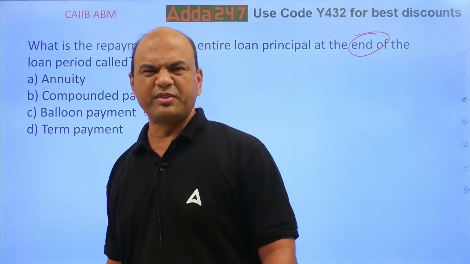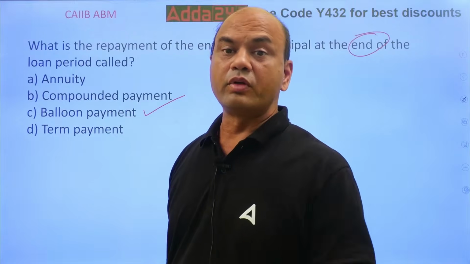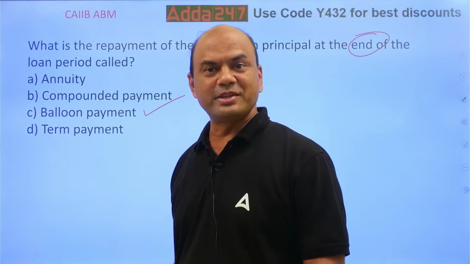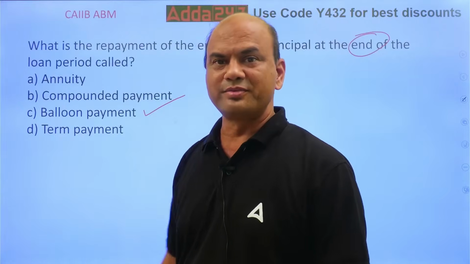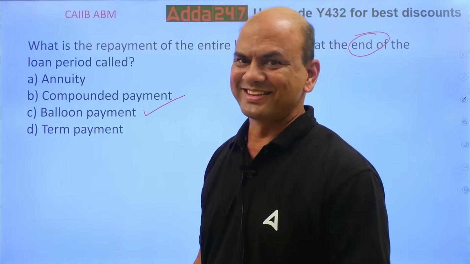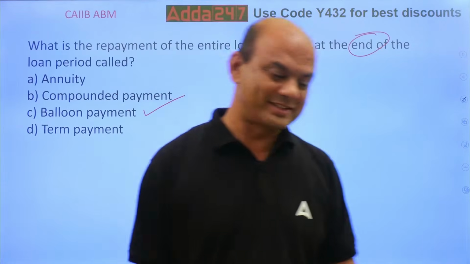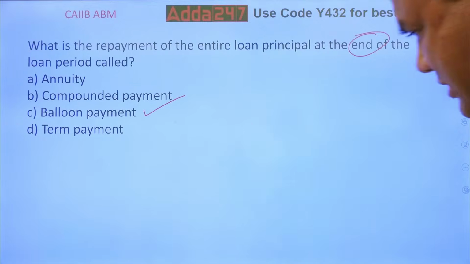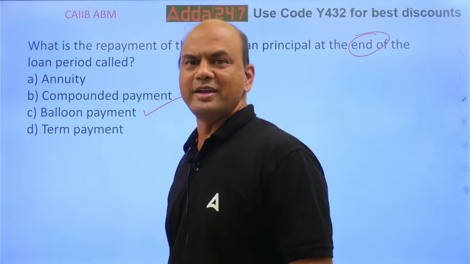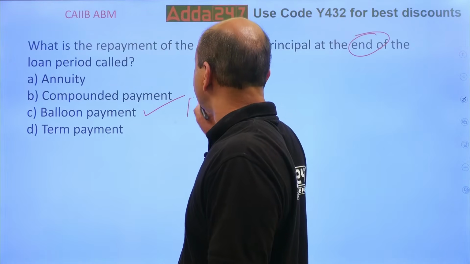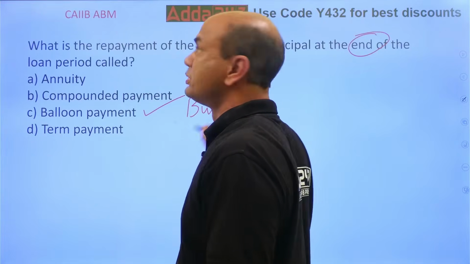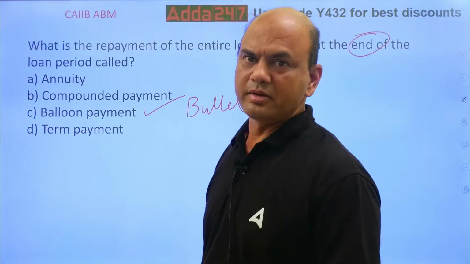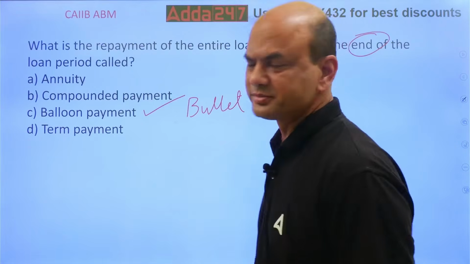Okay, I've seen many of you have given this answer, balloon. What is the other word for this? In exam, they will not only ask you balloon, they will ask you another word. It's not given in the options. So what is that other word? Think. It is bullet. Bullet, very good. Some of you have given this, bullet. Bullet repayment. Either it's called bullet or balloon, anything. Okay?